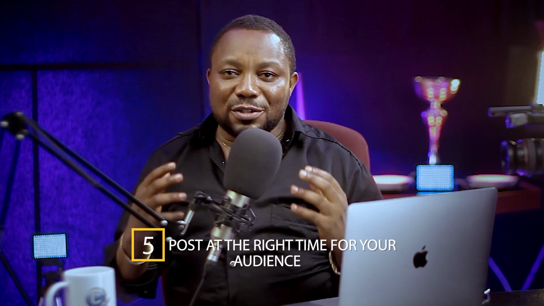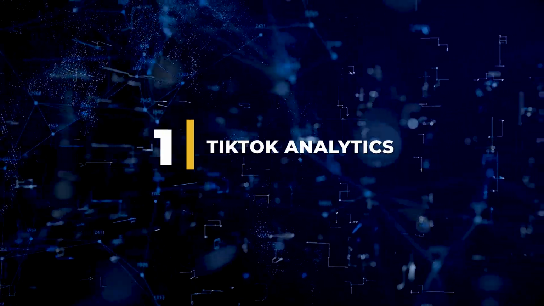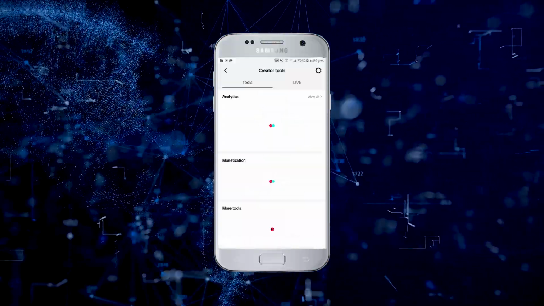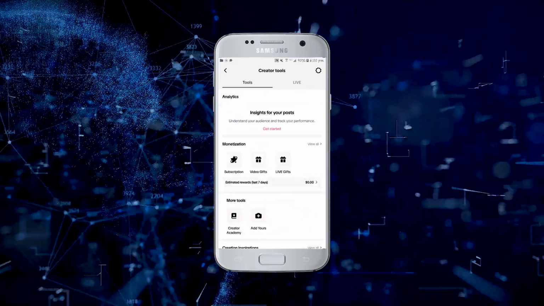5. Post at the right time for your audience. While this is important for all social media platforms, it is particularly so for TikTok. Active engagement with your content is a key signal to the algorithm. There are a couple of ways to find out when your audience is most active on the app. 1. TikTok Analytics. From your profile page, tap the 3-dot icon at the top right of the screen. Tap Creator Tools, then Analytics.